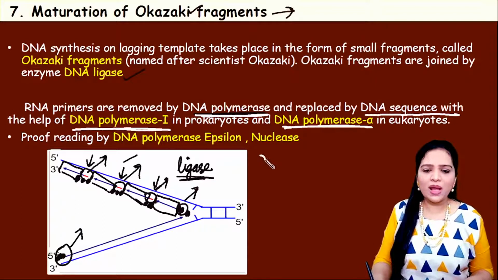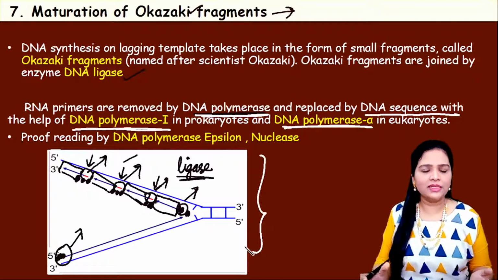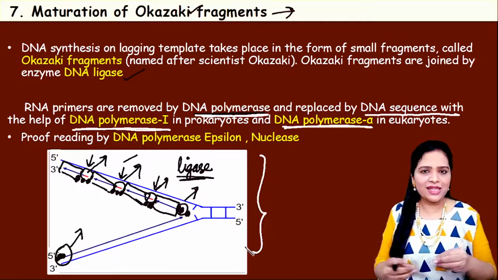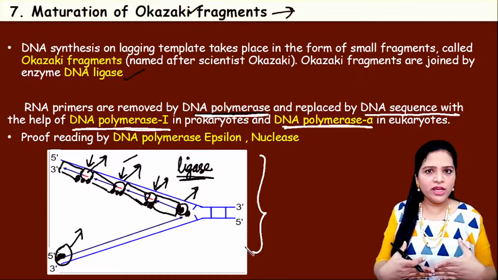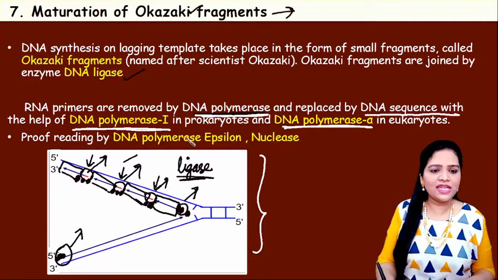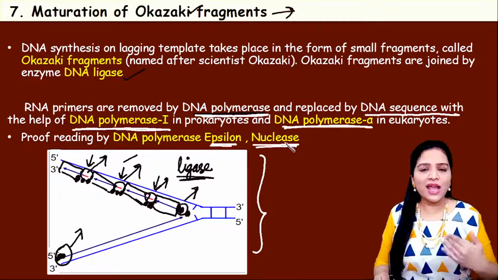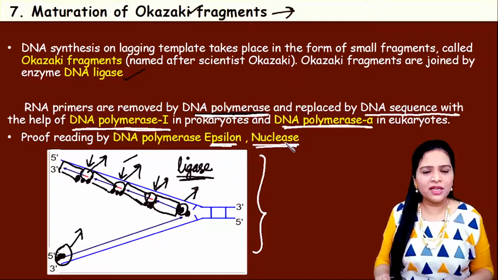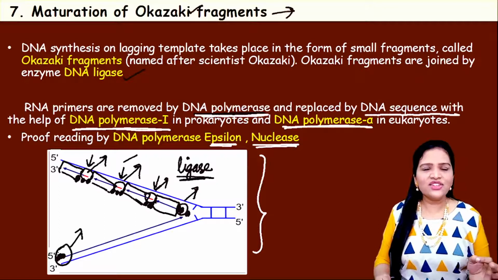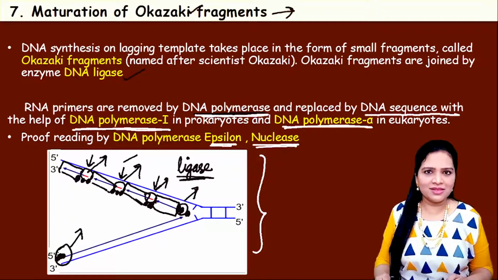Okay, so once the gaps are filled, RNA primers are removed, all the DNA fragments are joined together. Now another enzyme called DNA polymerase epsilon and nuclease comes into action. So it will do proofreading. So what is proofreading? Once we finish everything writing, we will just go through and check whether there is any mistake or not, right, before final submission. So that is proofreading.